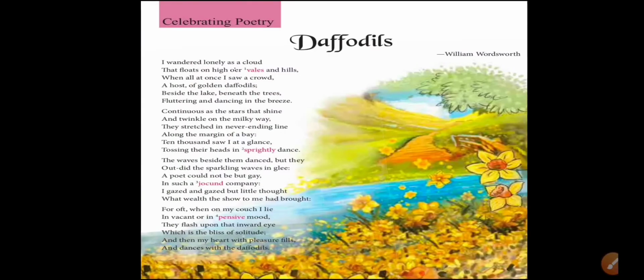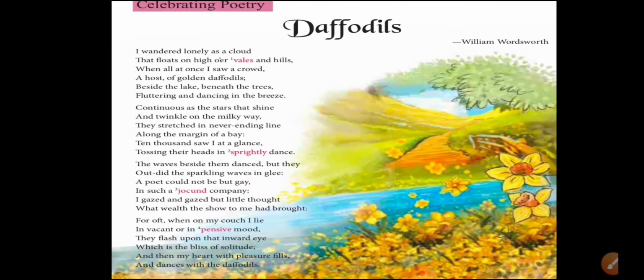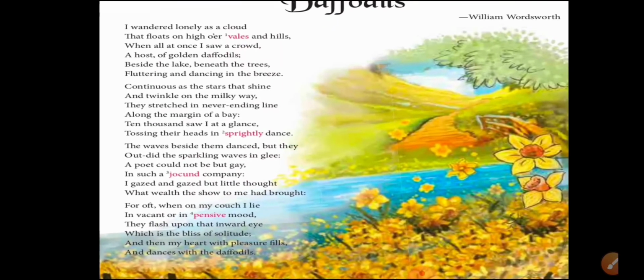So this is the page of your book where you will read the poem Daffodils. It is written by William Wordsworth. When we talk about the structure of the poem Daffodils, it is very simple. It is written in very simple language, and it has 4 stanzas, and each stanza has 6 lines, right, so total lines in the poem are 24, 6 4s are 24. So 4 stanzas, 6 lines.